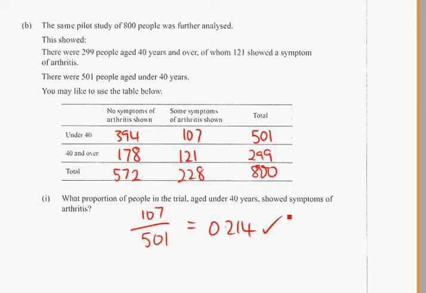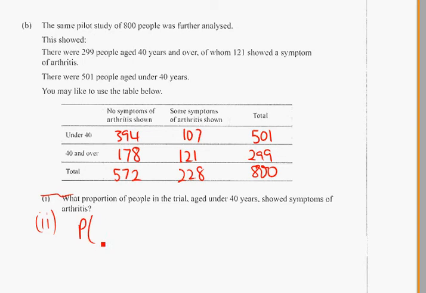Right, part 2. Once again, we might need to leave the table here as we have a read of part 2. You can read the question, pause and have a read of it now. Once again, it's another researcher's claim. The risk of people over 40 having symptoms is twice that of people under the age of 40.